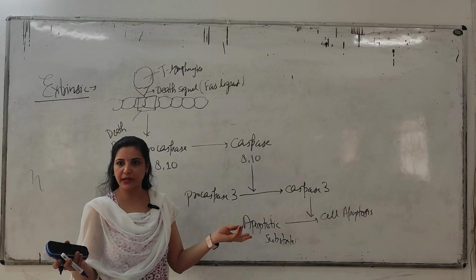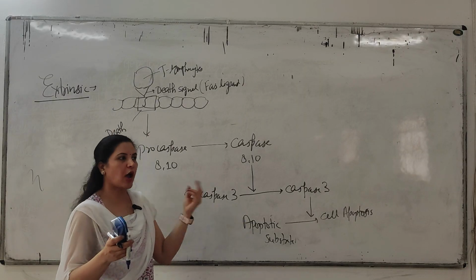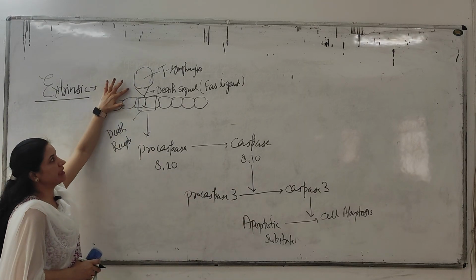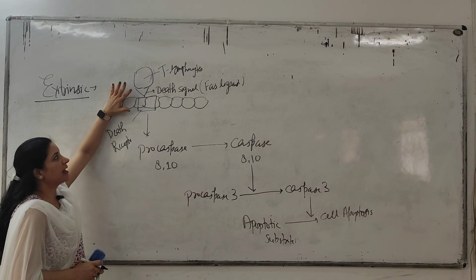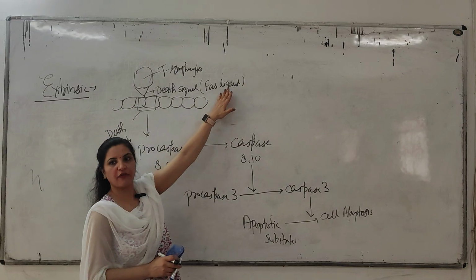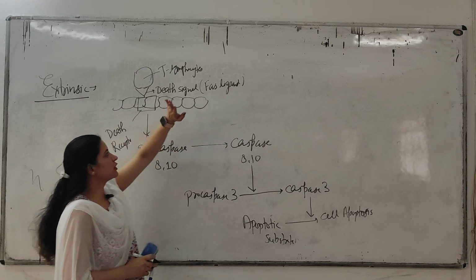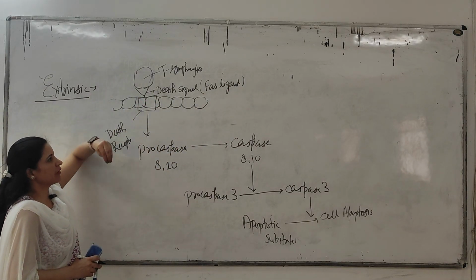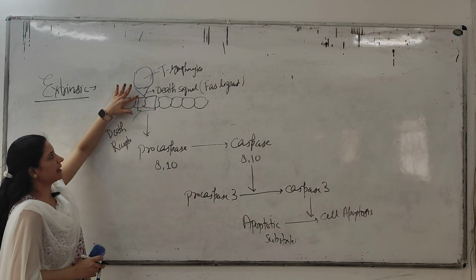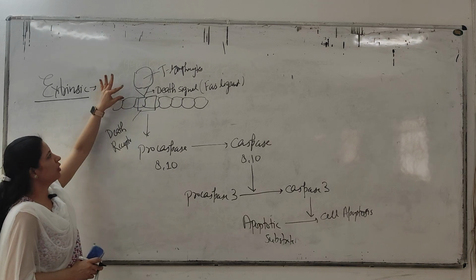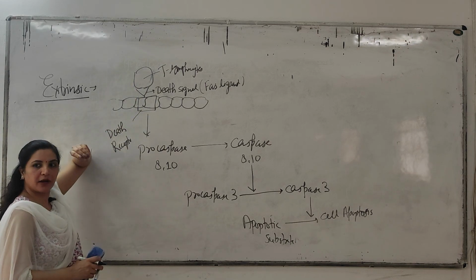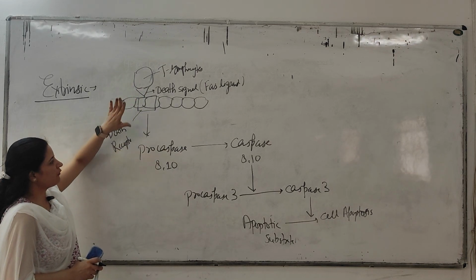Other normal T lymphocytes are also circulating, okay? Then how will the body detect? Now these self-activated T lymphocytes carry the death signal, and the death signal is in the form of Fas ligand. When it carries the signal, when these are roaming here and the cell detects it through this signal, it combines with this death receptor. So the death signal-death receptor complex will form, and when it is formed, what will it do?